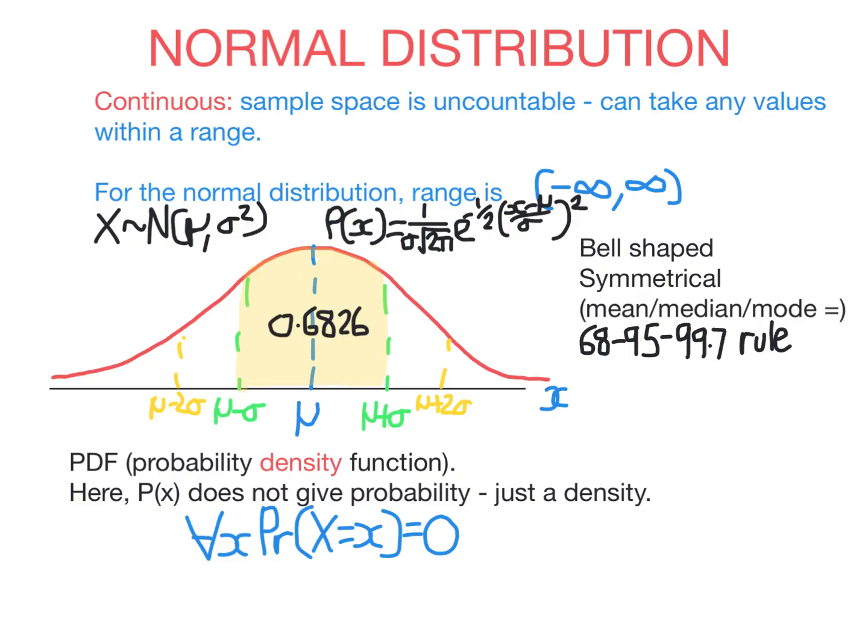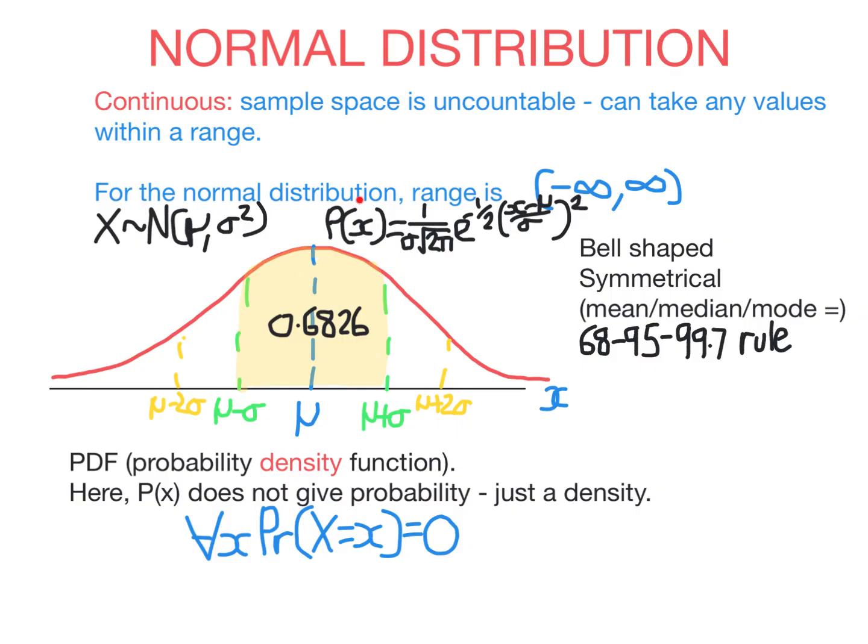As a general rule of thumb, discrete distributions are for what you can count, like the number of heads you toss, and continuous distributions are for things that you can measure. So things like height would be continuous because you don't have to be a whole number in centimeters. You might be 178 centimeters or 178.001 centimeters. You can be any value within a range. So continuous distributions don't have a PMF, a probability mass function. That's for discrete distributions. Instead, they have a PDF, a probability density function.